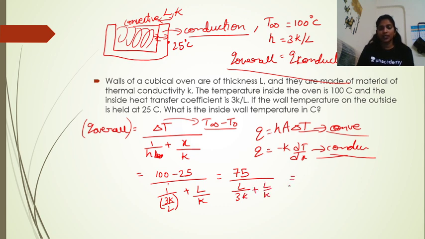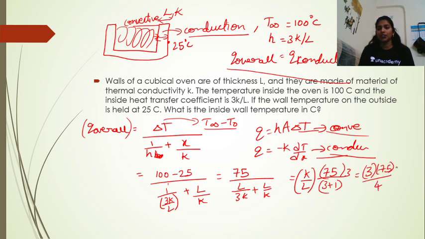So if you bring this L by k value outside, you'll be getting k by L into 75 by 3 plus 1 by 3. So this will be here, right? So you will be getting 3 into 75 by 4 into k by L. Okay, so the overall heat flux is this.